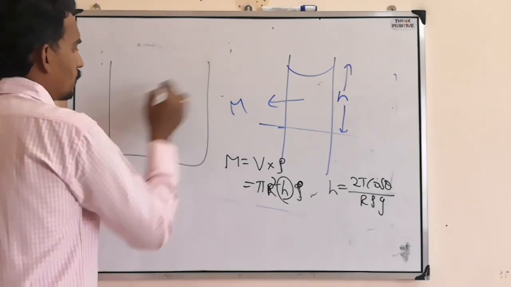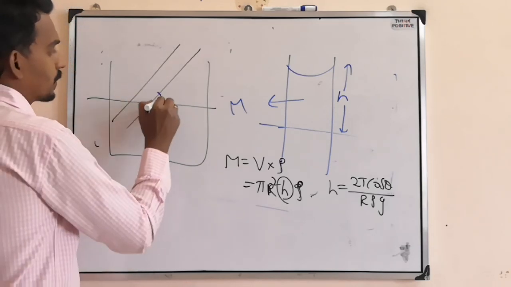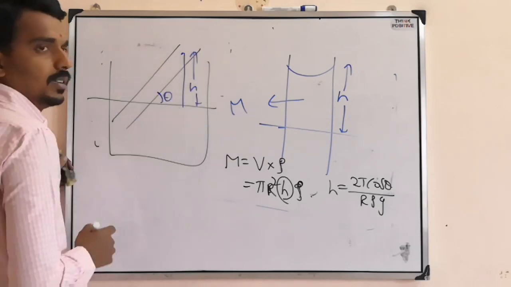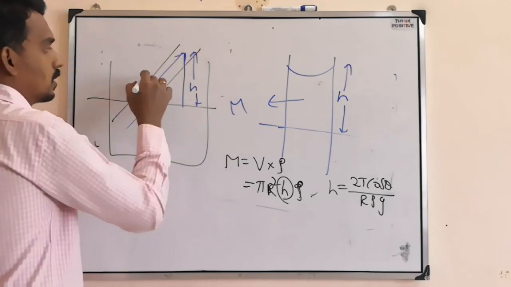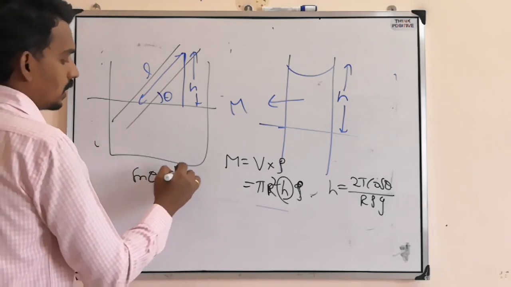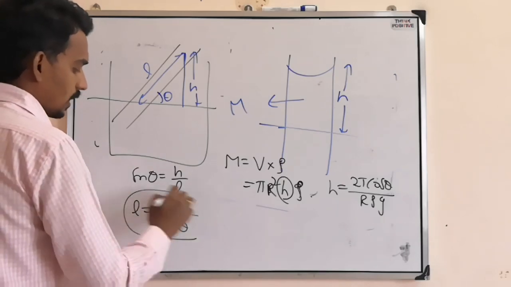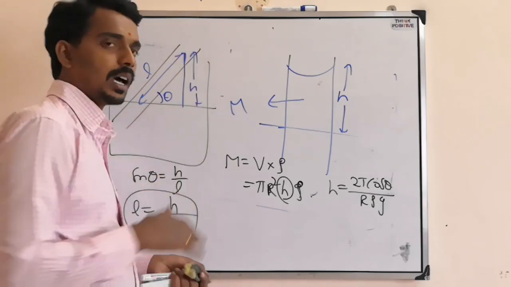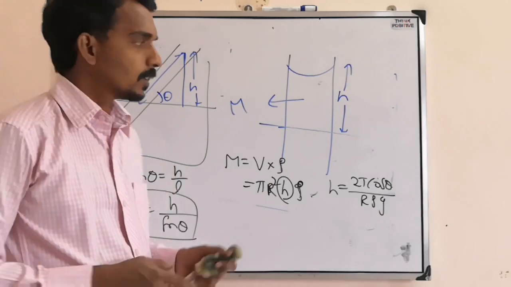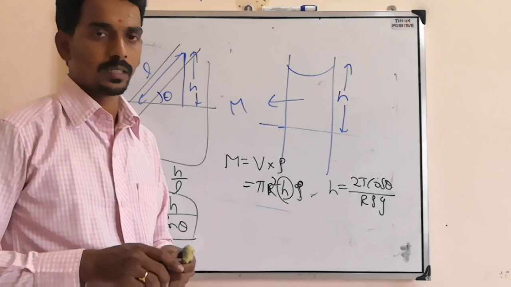Also, suppose you keep the capillary tube at some angle theta, then what happens? The height remains the same, but the length changes. This is the length of the liquid inside the tube. From the relation sin theta = h by L, L = h by sin theta. The height of the liquid column remains the same, but the length of the liquid column changes. Such kinds of questions we will get based on capillary action.